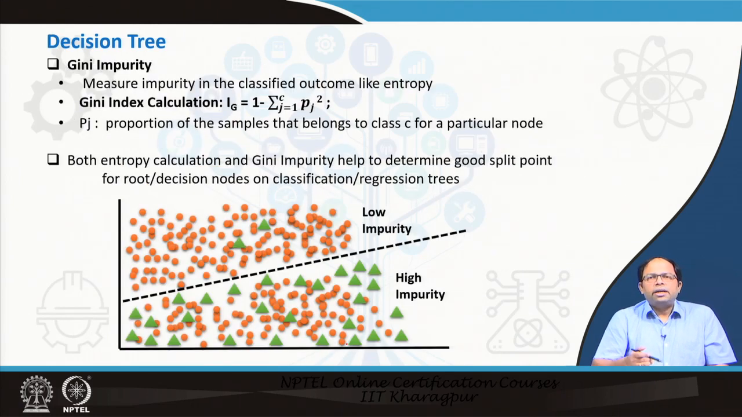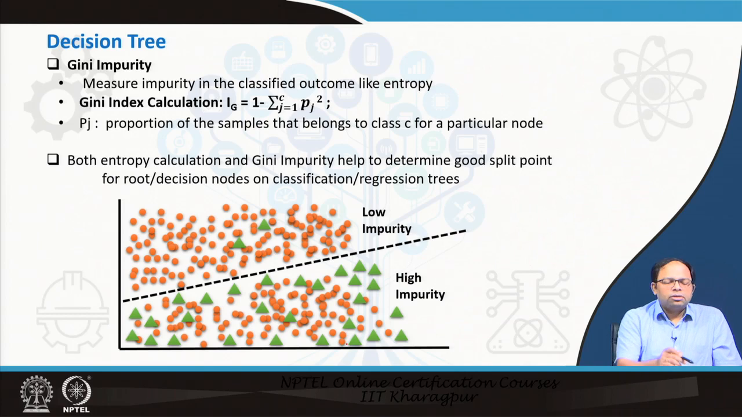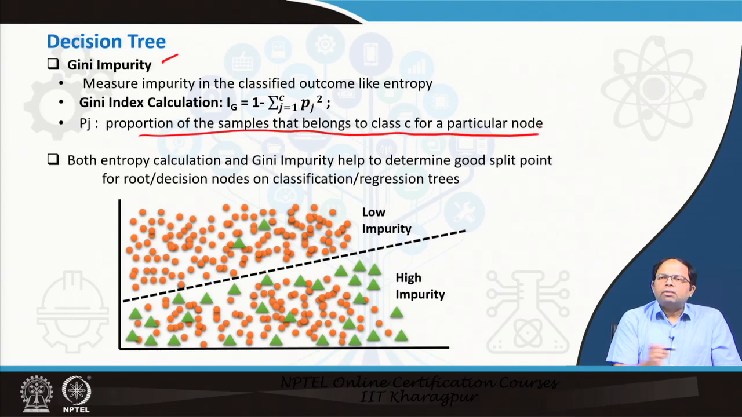Along with entropy, we can also use something called Gini impurity. This is a similar kind of measure which measures the impurity in the classified outcome like entropy. The Gini index calculation is Ig equal to 1 minus summation j equal to 1 to C of Pj square. Again, j to C are the different classes, and Pj is the proportion of samples that belongs to class C for a particular node. This is an easier way to calculate. Both entropy calculation and Gini impurity help to determine a good split point for root decision nodes on classification and regression trees.